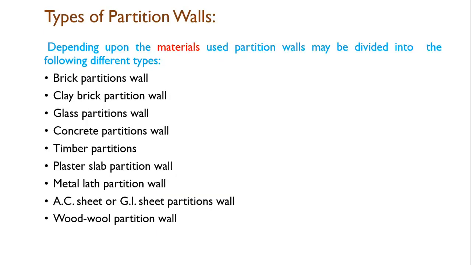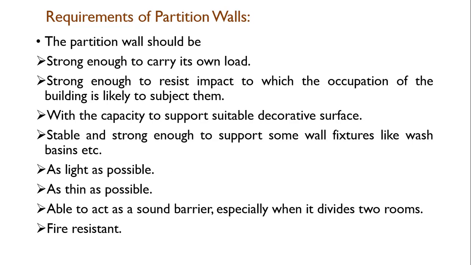Now coming to types of partition walls. Based on the materials used for construction, there is a variety of partition walls. Bricks are used, brick partition; clay is used, clay brick partition; glass is used, glass partition walls; concrete partition wall, timber partitions, plaster slab partition, metal lath partition, AC sheet or GI sheet partitions, and wool partition walls. Based on the materials used, these are the different types of partitions.